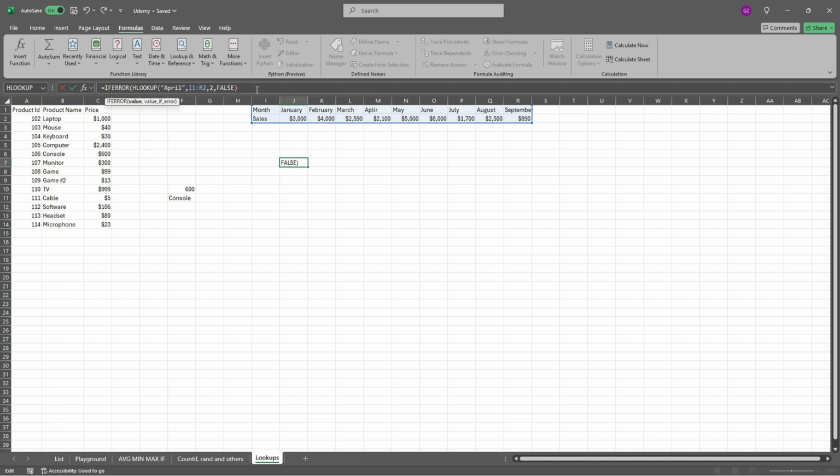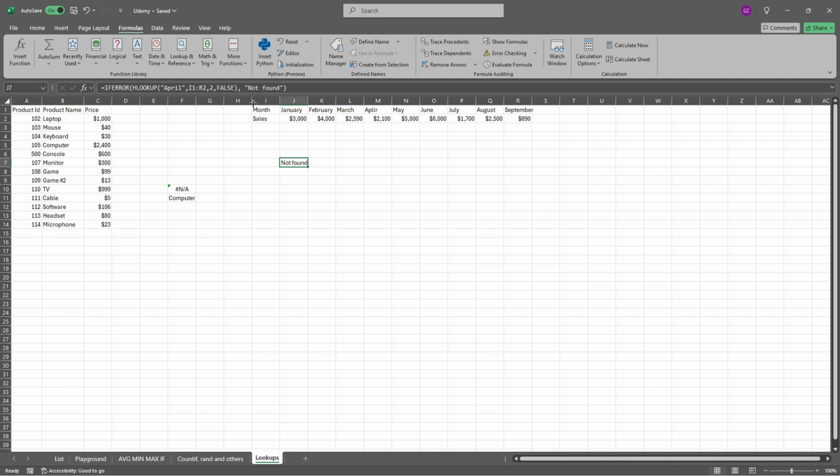And here we need to close the whole command that we created in the parentheses, and that's our value. And whenever our value occurs, I would like to have some message, for example, a pound. Whenever you present someone something like that, and not an error like NA, it looks completely different. And believe me, it provides a more professional look.